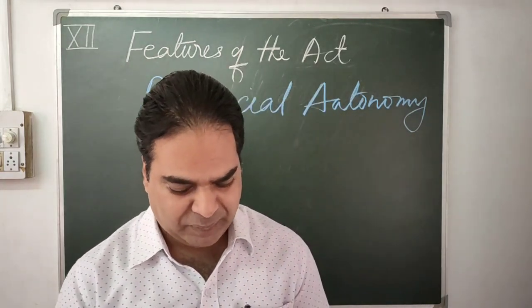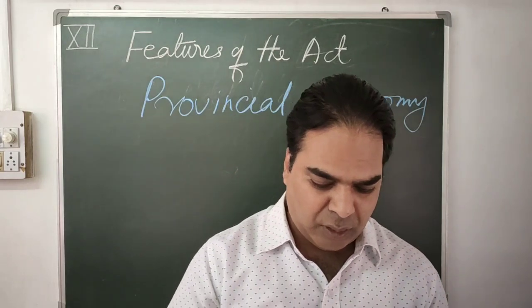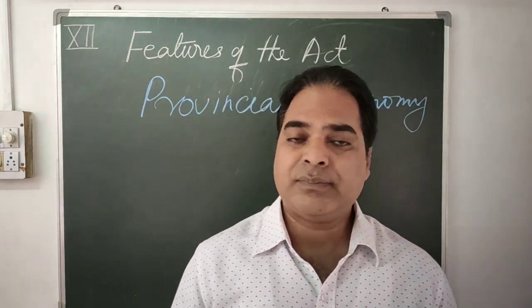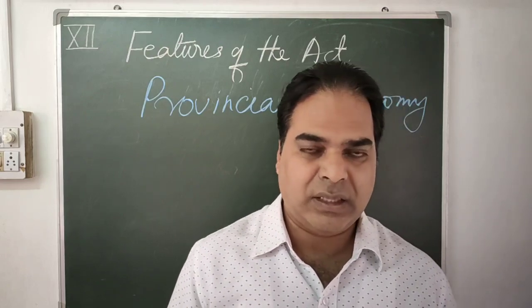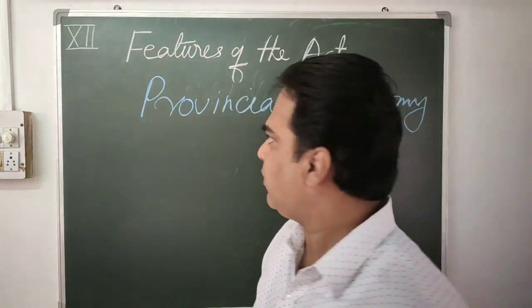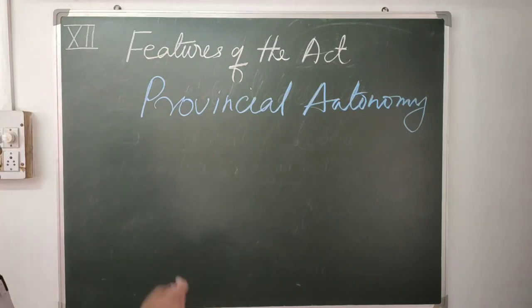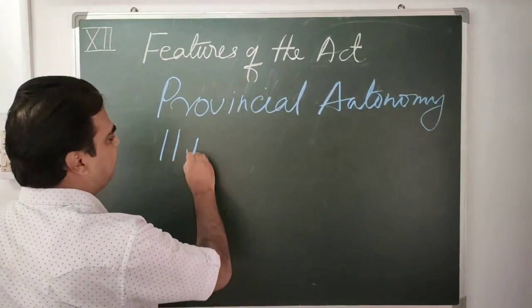Autonomy means freedom. Now, there are two types of autonomy given to the provinces. The first is the provincial legislature. Altogether, how many provinces were there? 11 provinces.